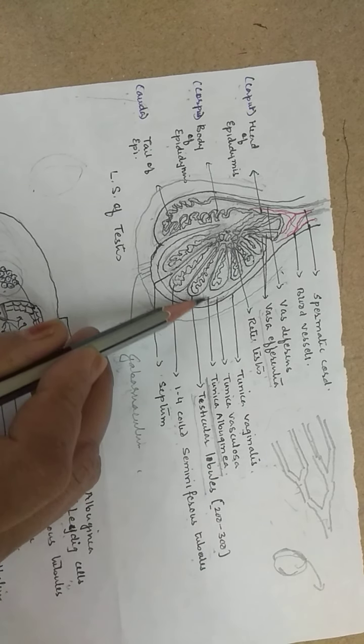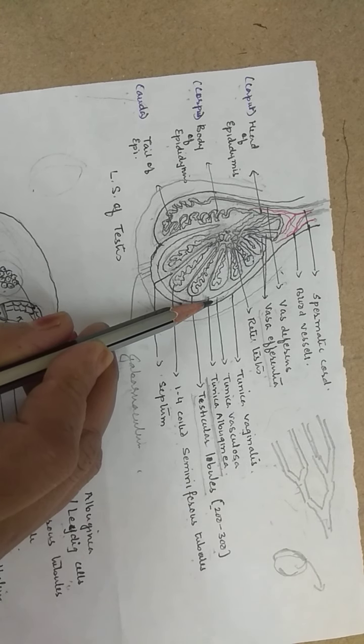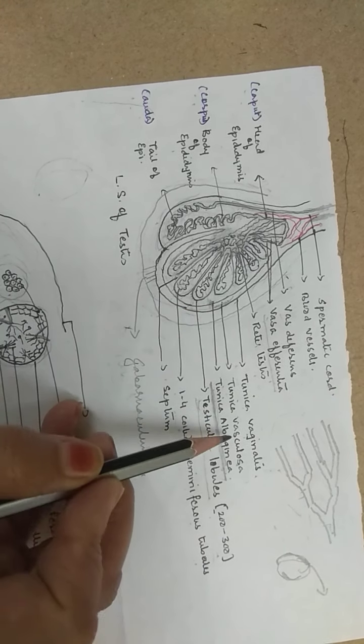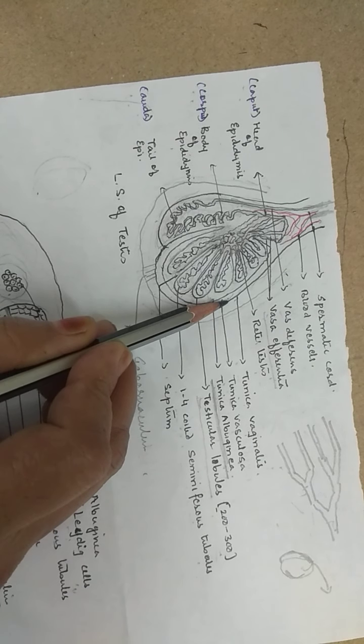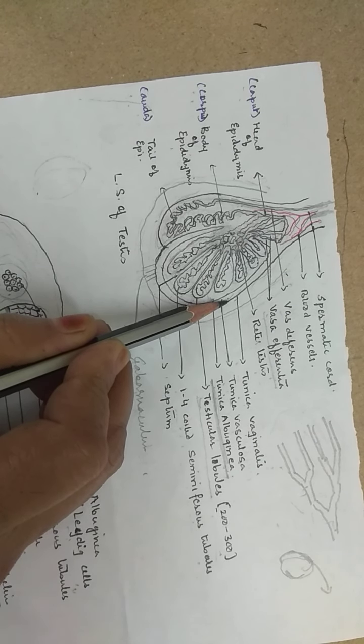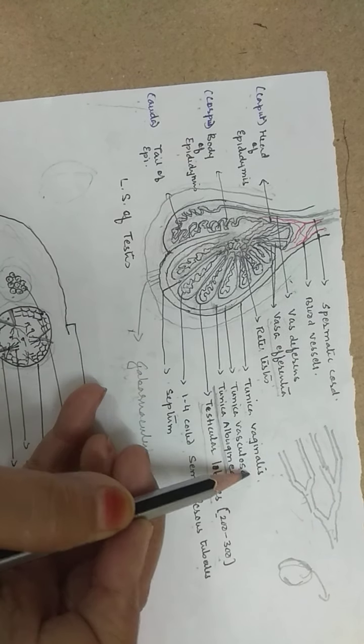It is complete. Outside the tunica albuginea, you have another coating called tunica vasculosa, and the outermost incomplete peritoneal covering called tunica vaginalis.